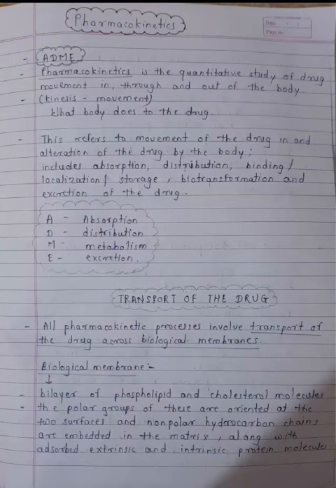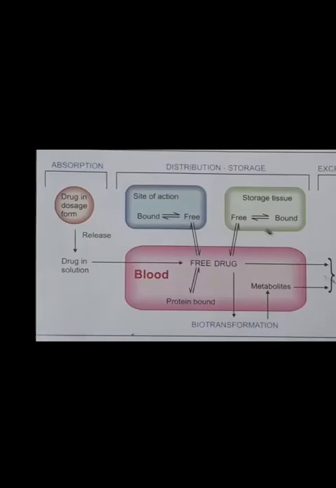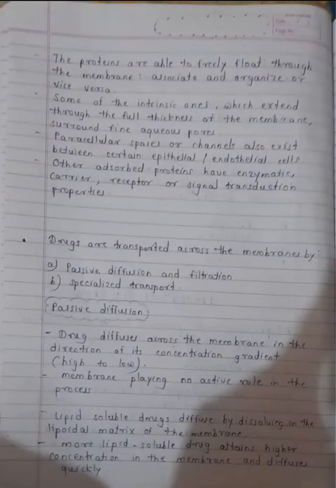So pharmacokinetics is ADME. A for absorption, D for distribution, M for metabolism, E for excretion. So pharmacokinetics includes absorption of the drug, distribution of the drug, metabolism of the drug, and excretion of the drug. For the absorption, distribution, and metabolism of a drug, we need transport of the drug. So drugs can be transported across the biological membrane by passive diffusion or filtration or by specialized transport. So we first discuss passive diffusion.